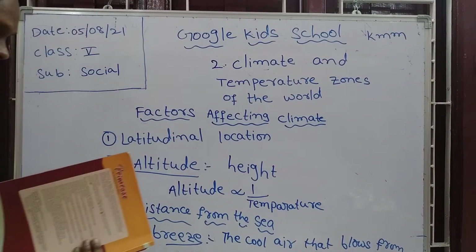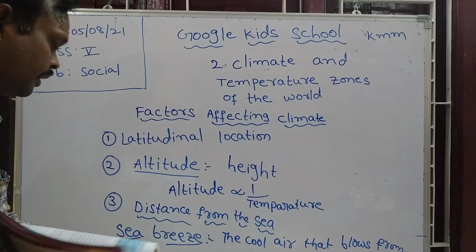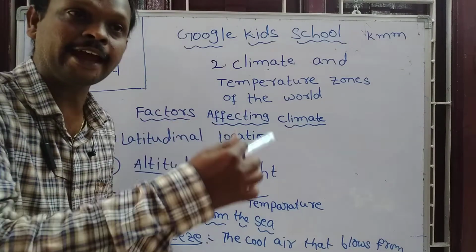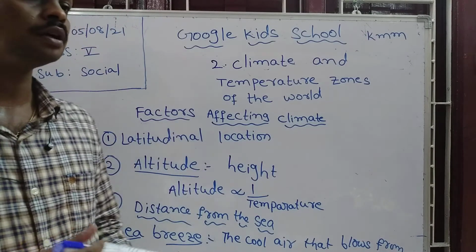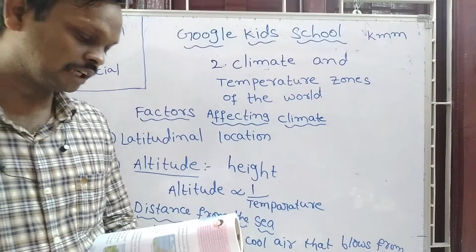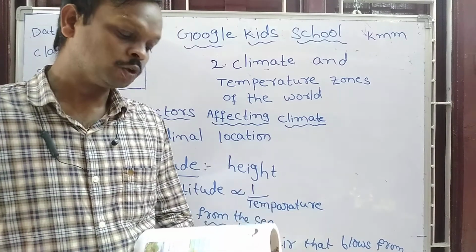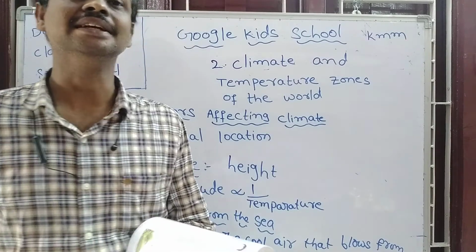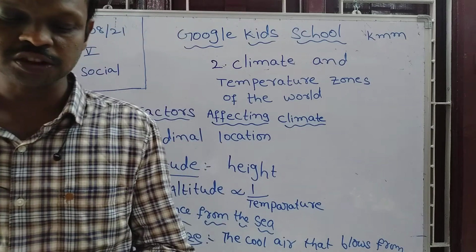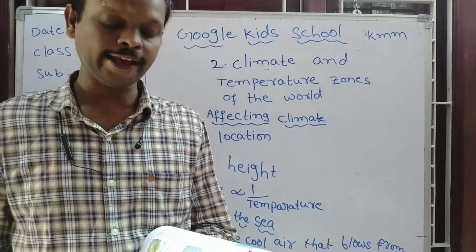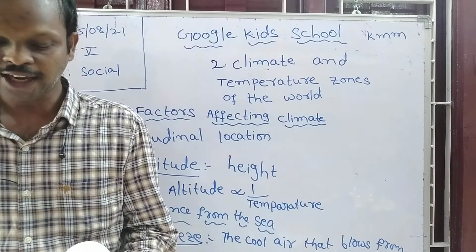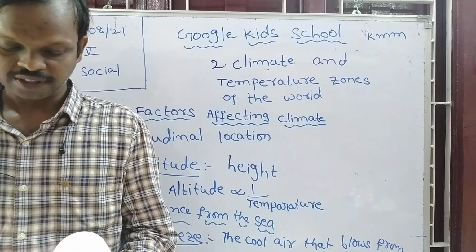In night time the cool air blows from the land to the water bodies, meaning oceans. It is called land breeze. The cool air that blows from the land towards the sea is called land breeze. What is the land breeze? In night time, the cool air that blows from the land towards the sea is called land breeze. Okay, now next, humidity.